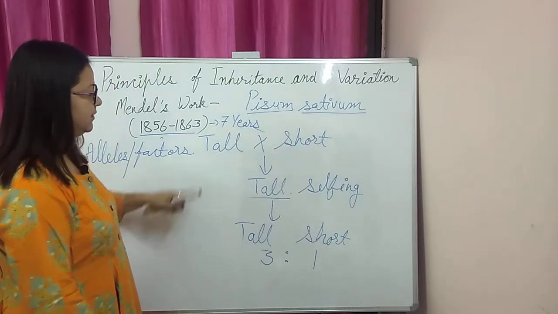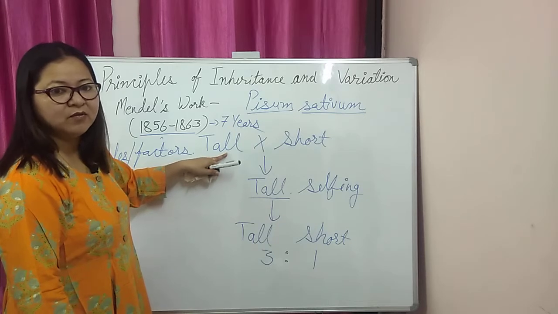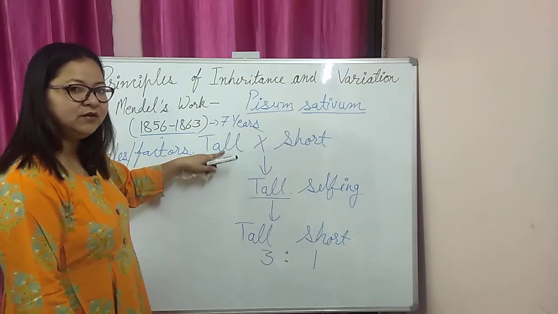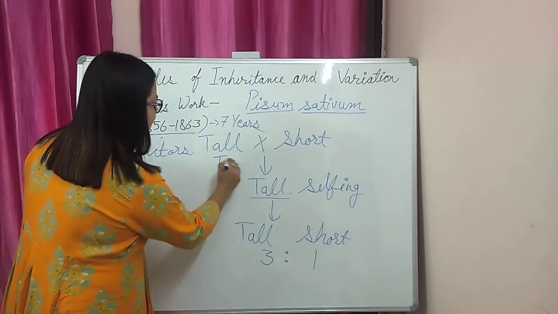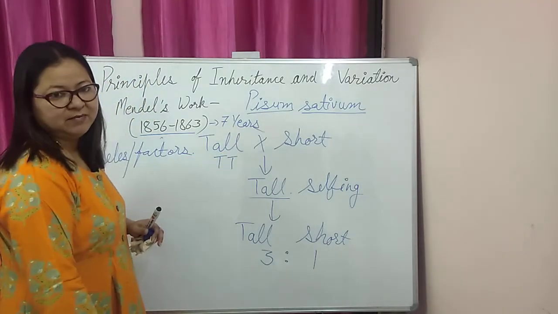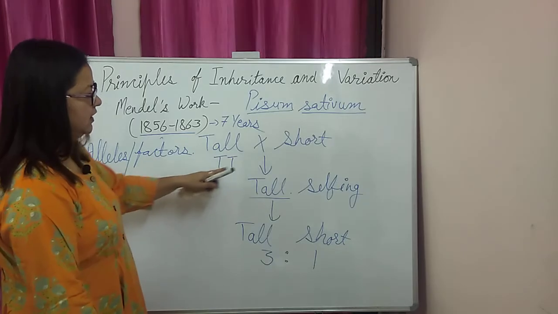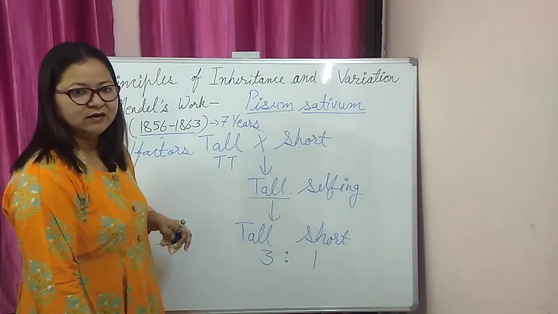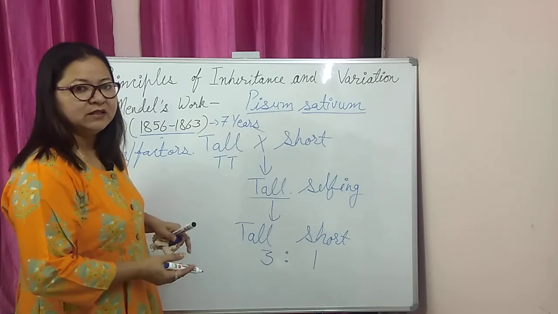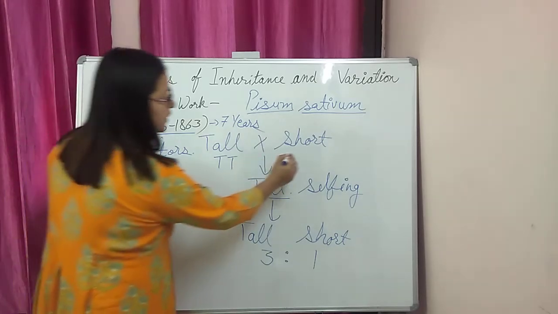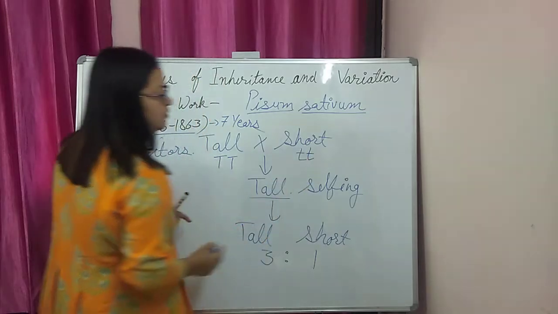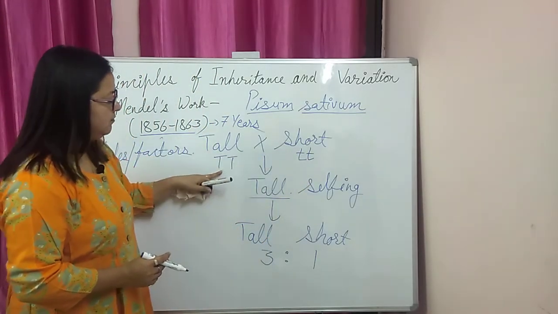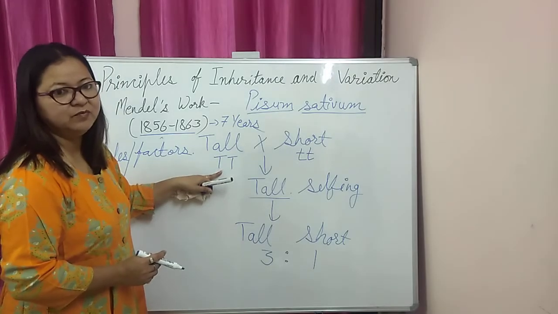If the character is the height of the plant and we are talking about the tall plant, then this plant has two factors, represented by capital letters. In the case of the short plant, a particular trait, the plant will also have two factors, and he used small letters to represent it. He used the same alphabet letter to minimize confusion.